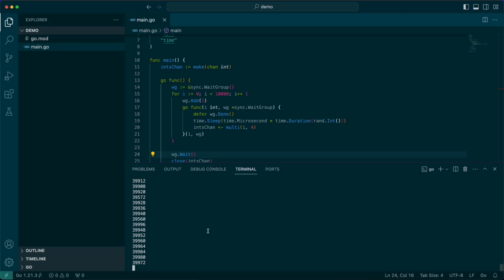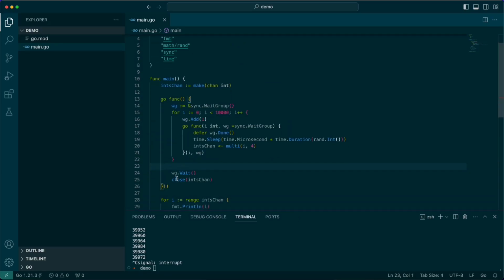So what this is simulating is how you could use a channel to do some sort of background task, allowing it to run at different intervals and then closing that channel out at the very end. This is a technique that I use when processing lots of background tasks at once. They can all run in their own thread space. They can be monitored, and then they can be finalized all together at the very end. We can wait for this to finish, but that's just going to take some additional time.